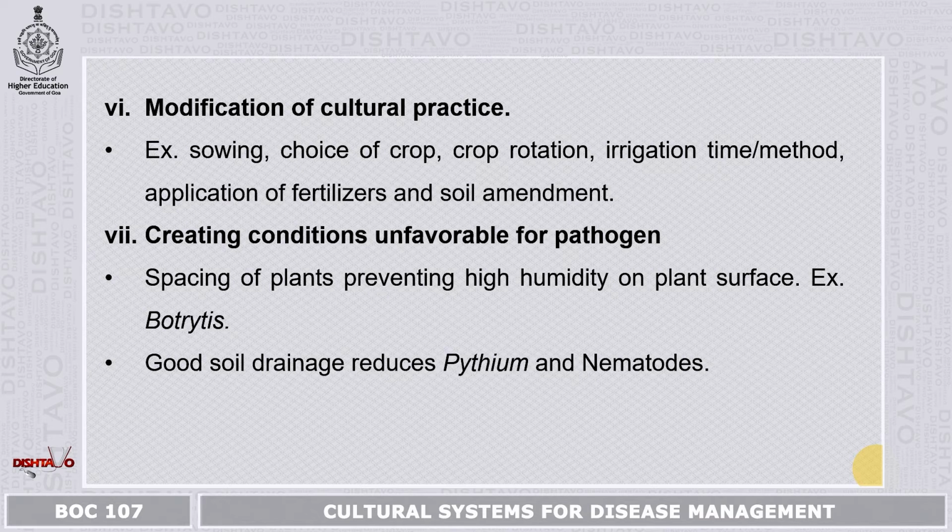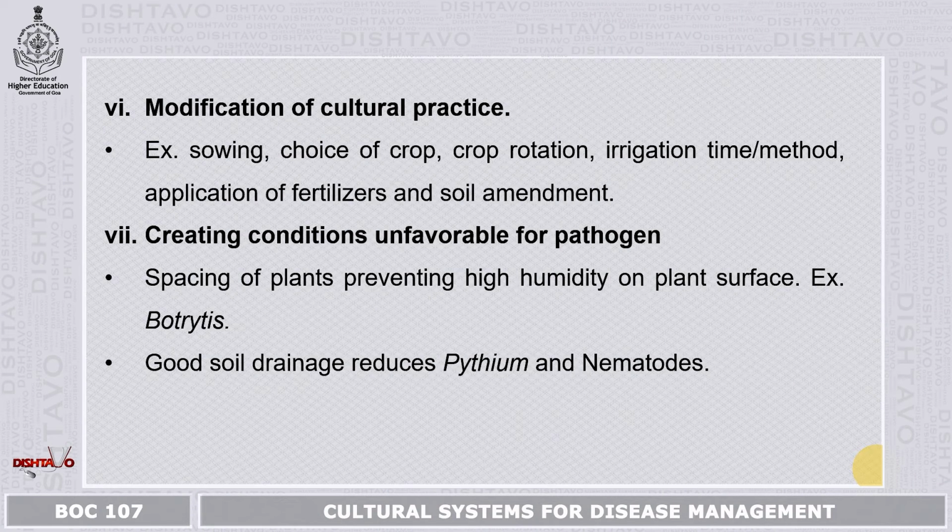Sixth one is modification of cultural practices. Now here we have sowing, choice of crops, crop rotation, irrigation time, method, application of fertilizers and soil amendment. If a farmer is facing the same disease in the plants grown on a field, he can adopt this particular method, that is modifying the cultural practice.